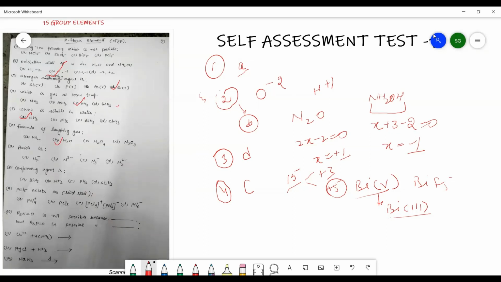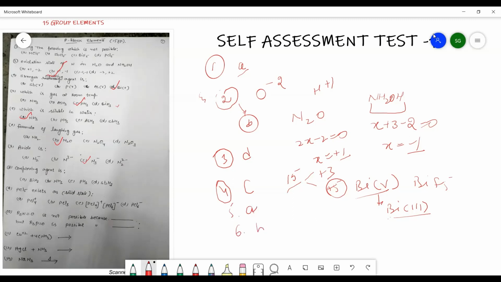Now question number 7 is, what is azide? Basically, they depend upon the oxidation state carried by the nitrogen. So azide is N3 minus. That we have already done in the nitrogen lectures 1st to 6th. Now, the next is complexing agent. So for the question number 5, the answer is A.